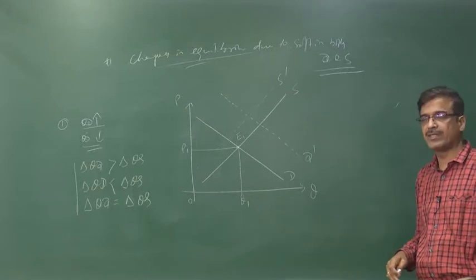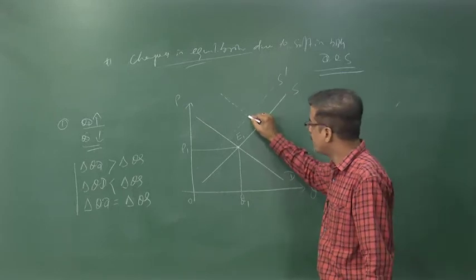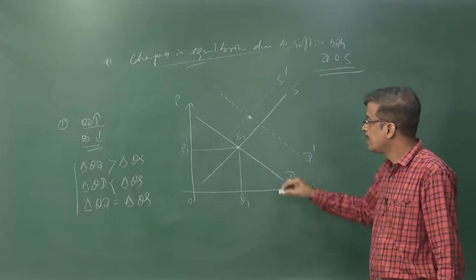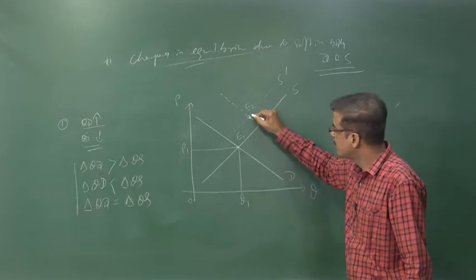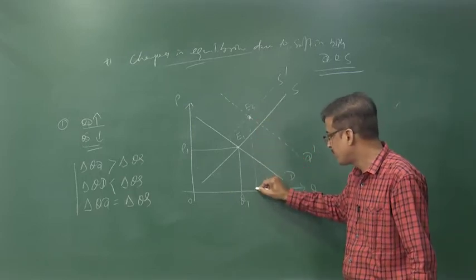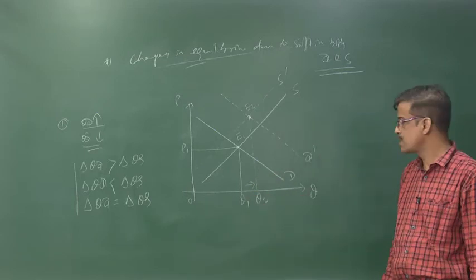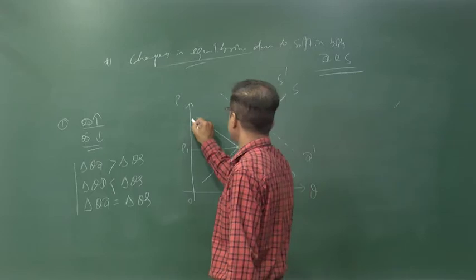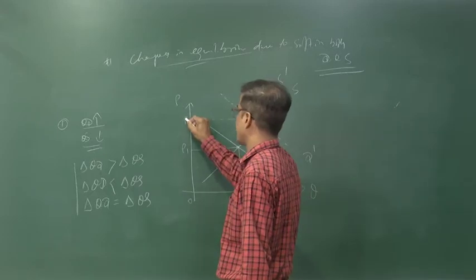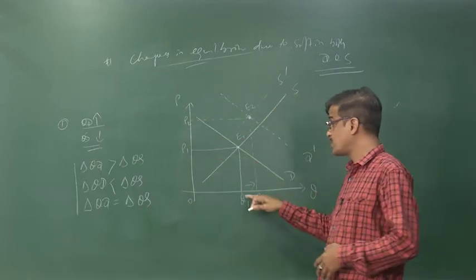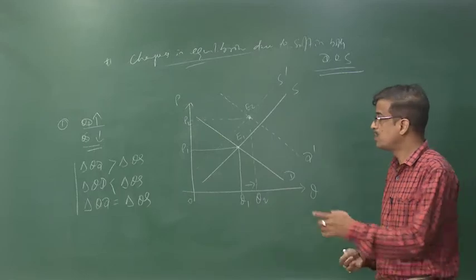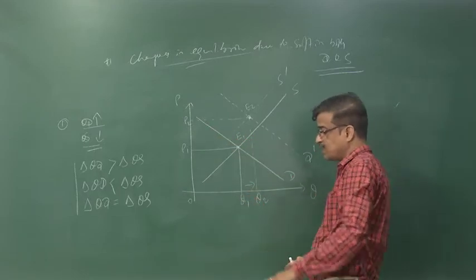Now mark the point of equilibrium. The new point of equilibrium is here, and this is the point E2. Corresponding to that, we find the equilibrium quantity of ice cream increases and the price also increases, but price increases much more than quantity. The change in price is more than the change in quantity.